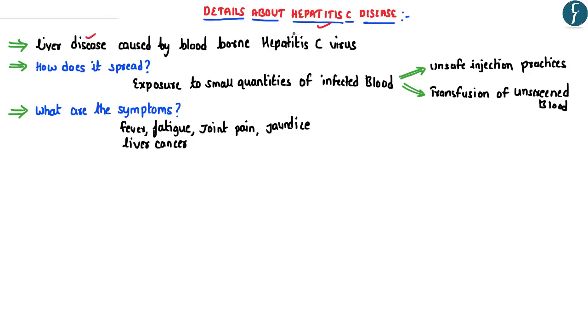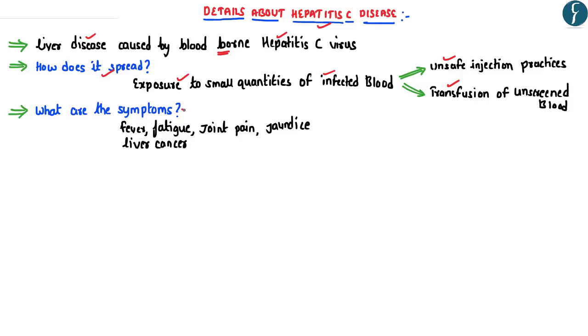And this particular disease is caused by the hepatitis C virus, which is normally found in the blood, and it mainly spreads through the exposure to small quantities of the blood which is infected with the hepatitis C virus, wherein this particular exposure may take place either due to unsafe injection practices or through the transfusion of the unscreened blood.